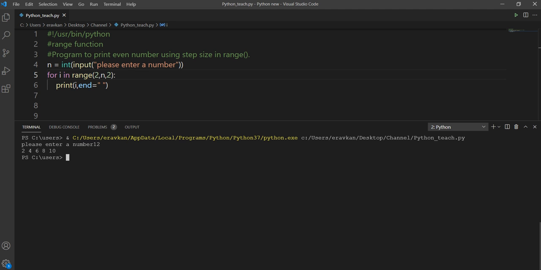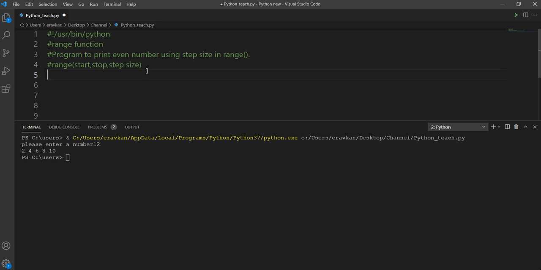Okay, so I will once again summarize. This is our range function. If you don't give the start value, it is 0. My loop will go till stop minus 1. Step size is by how much I want to increase. Start plus step size, then again step size will be added in every iteration.